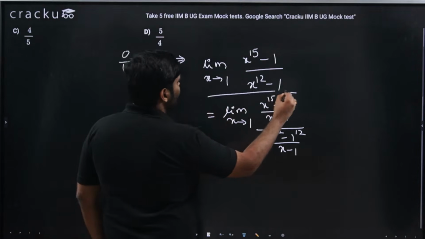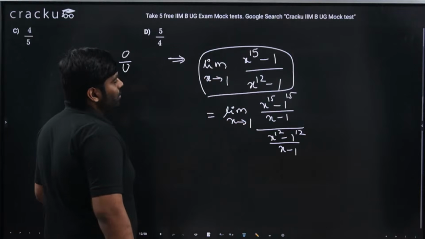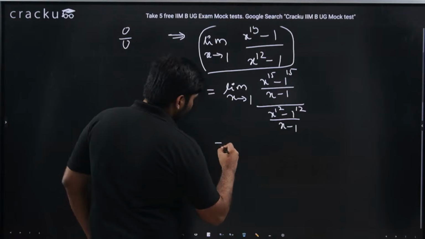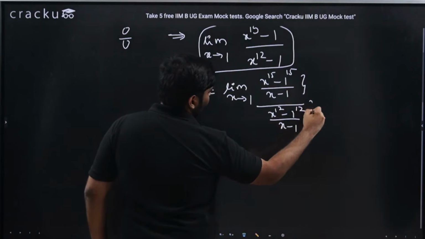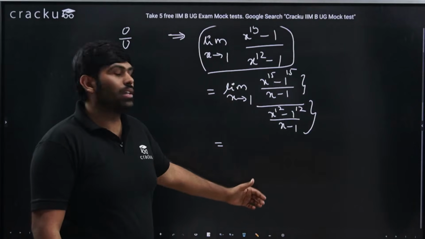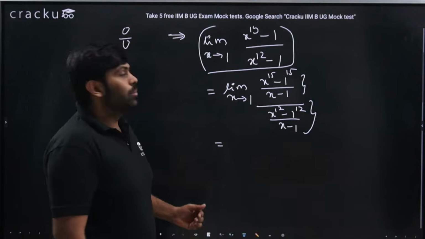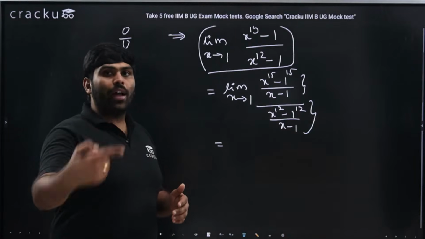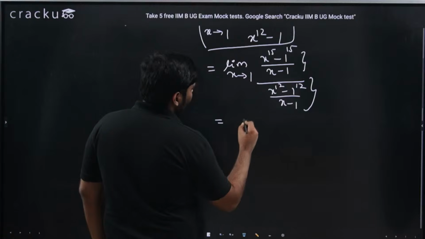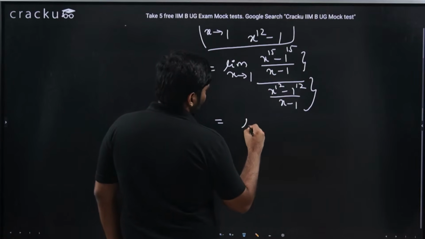So writing this given thing in this format will help me say that these both are non-zero. When I take limits for each individual function of numerator and denominator, I know those are non-zero, because each one is a 0 by 0 form. They have their particular limit values which are non-zero. So I could say this is basically this limit divided by this limit.